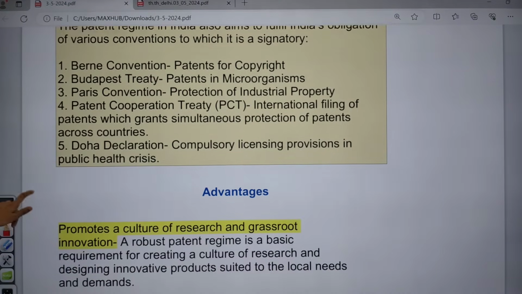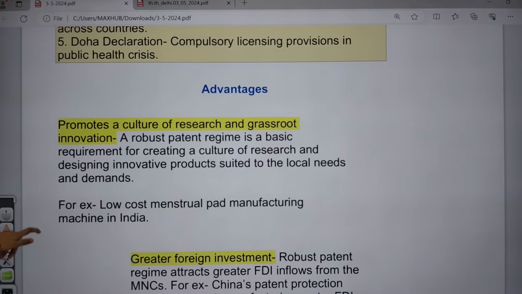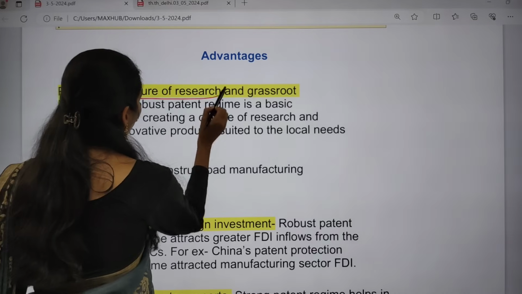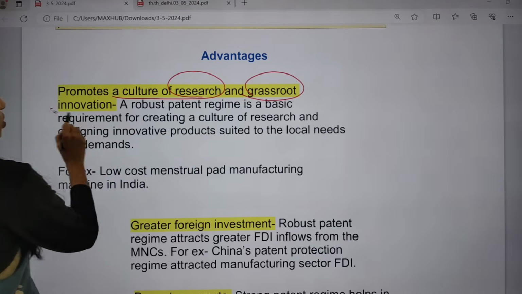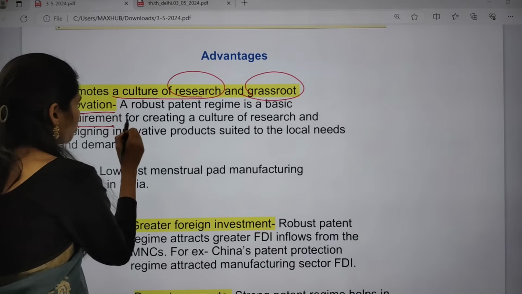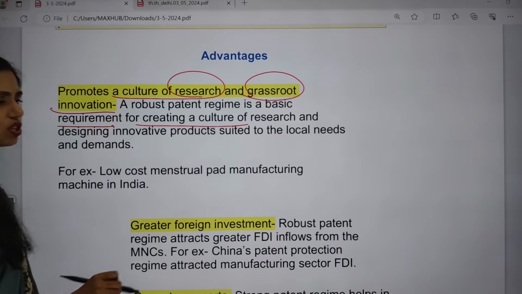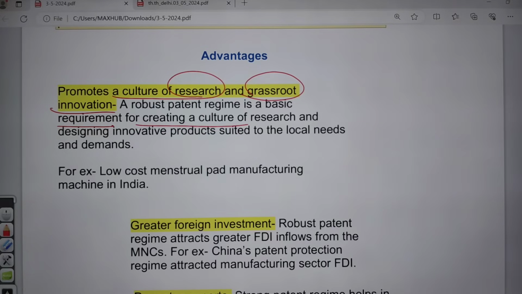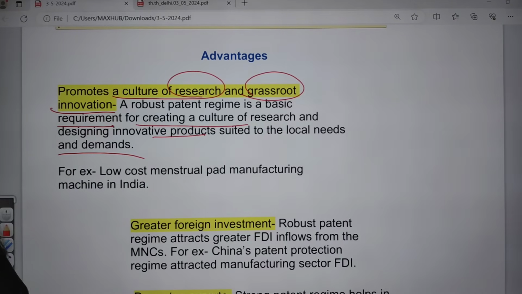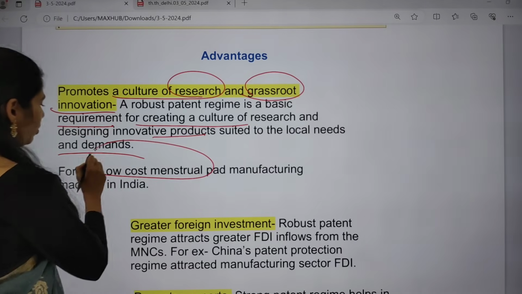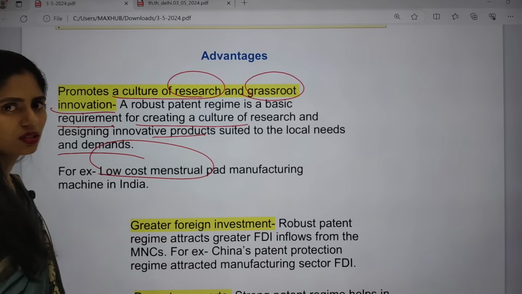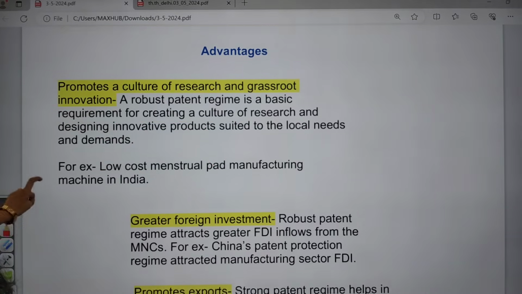Yeah, now let us see the advantages of patents. First, patents can promote a culture of research and grassroots innovation. A robust patent regime is a basic requirement for creating a culture of research and designing innovative products suited to local needs and demands. For example, the low-cost menstrual pad manufacturing machine in India came about with this. And next one is greater foreign investment.